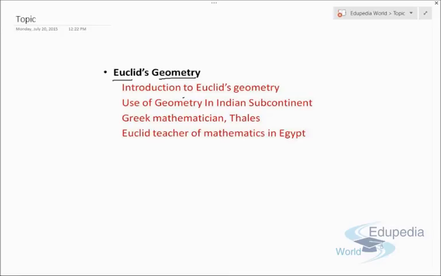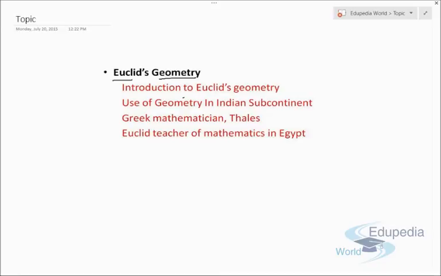You get to know a lot of uses of geometry, how geometry is used in ancient history, how we can use geometry right now in practical scenarios, and you can relate those things to the current day. So it's a very interesting topic actually, and you have to watch the videos very carefully, and the slides also.